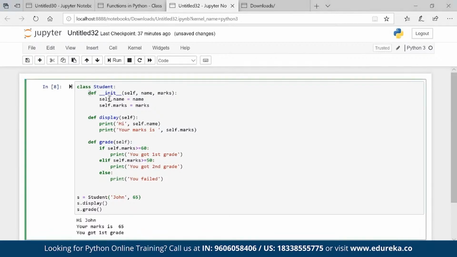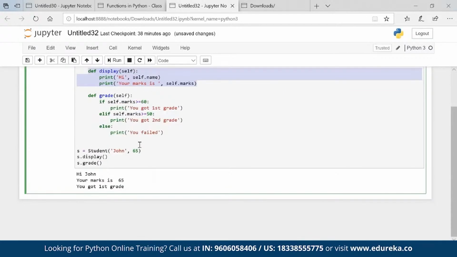init is a constructor, display is a method inside the class. When you want to initiate the variables, this is what helps me initiate the variables. If we want to do some calculations or some logic building, then we'll have these methods. I created one student, I can create multiple students. For that, we have to run a loop.